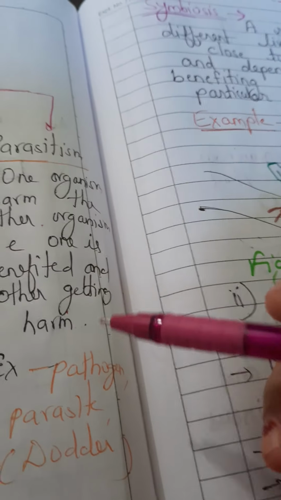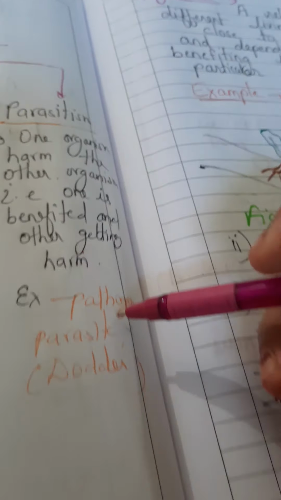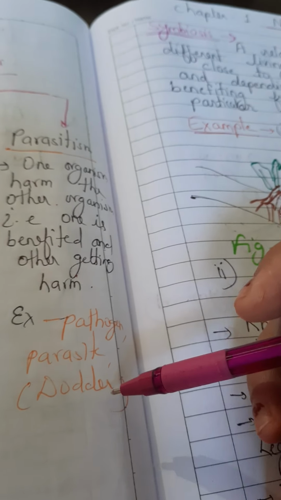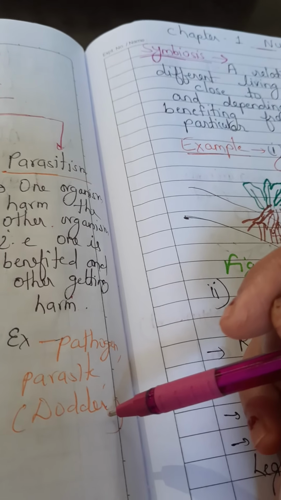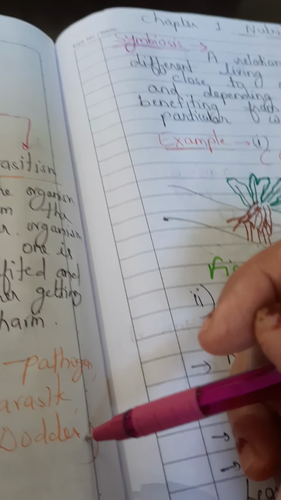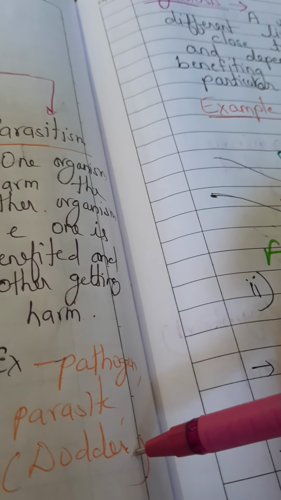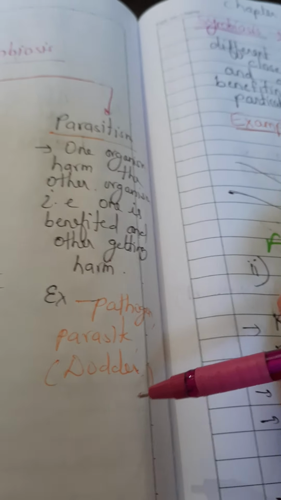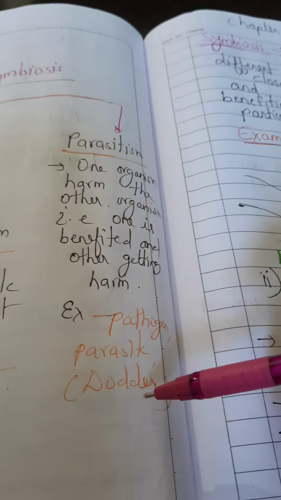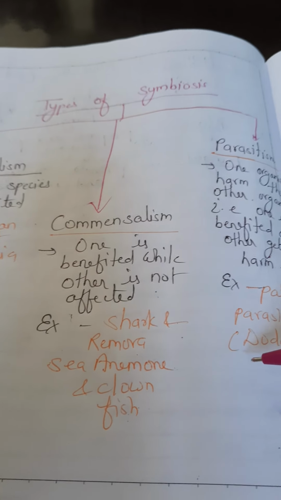If they are pathogens, they may cause various diseases. Take the example of dodder, which we discussed earlier. It is a parasitic plant. It takes nutrients from the host plant, and in this way it affects the growth and development of the host plant. So these are the different types of symbiosis.